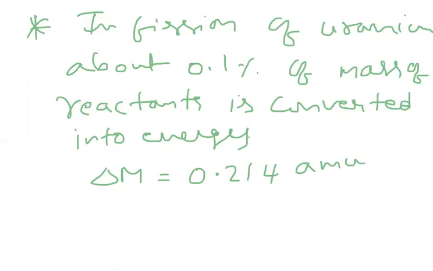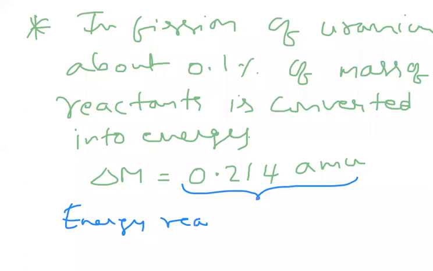That mass defect I can write as 0.214 AMU. Now, what is the energy corresponding to this? Our target is to find the energy released per fission, that is, how much energy is released in one fission.